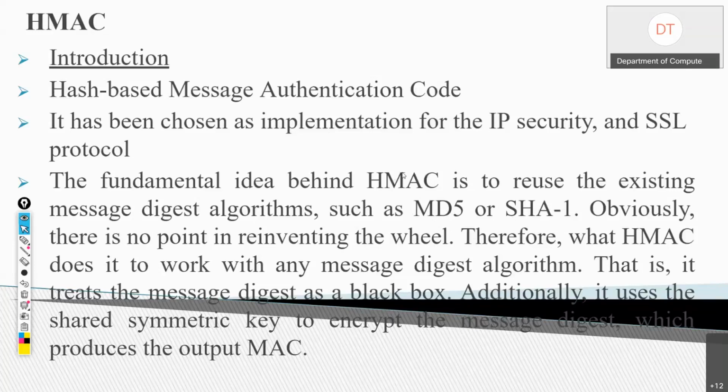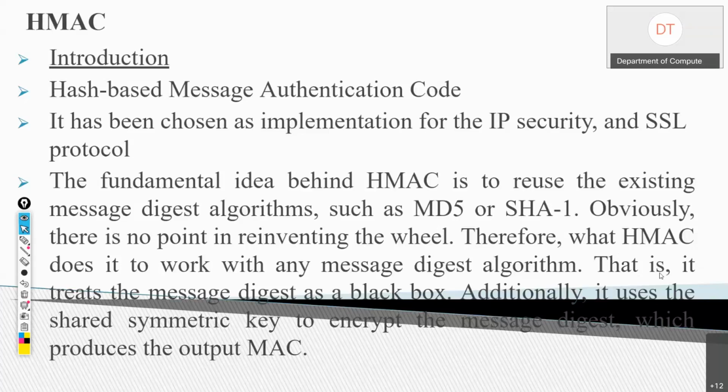The idea of HMAC was to reuse these two message digest algorithms because we don't want to invent a new thing. Basically it can work with any message digest algorithm. It may be MD5, SHA-1 or SHA-3.